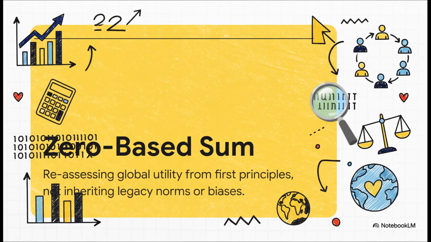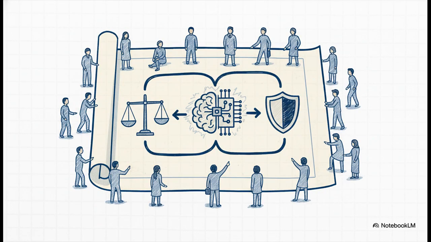And that brings us to this concept called zero-based thinking. It's kind of like zero-based budgeting, where you justify every expense from zero. But this is for society's goals. It's the radical idea of hitting a normative reset button. Instead of just tweaking the world we have, we take a huge step back and ask, from first principles, what should our goals even be? This way of thinking forces us to ask a really challenging question. If we were building our society from the ground up today, knowing everything we know and having the power of AI at our disposal, what rules would we create to make sure that society was fair, resilient, and worked for everyone?